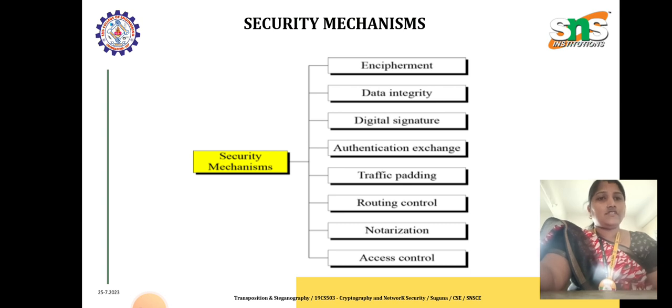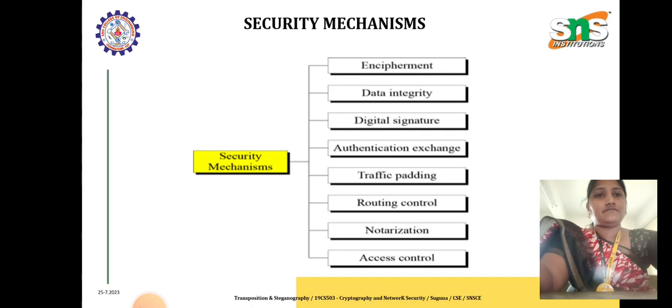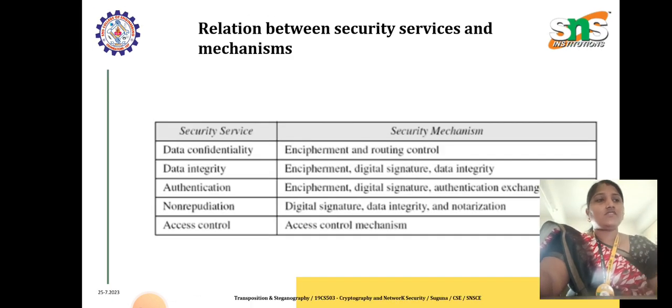Apart from this, we have pervasive security mechanisms. Under pervasive security mechanism, we have trusted functionality, security level, event detection, and security audit tools, which can also be used as security mechanisms. Audit means there are two types, internal audit and external audit.